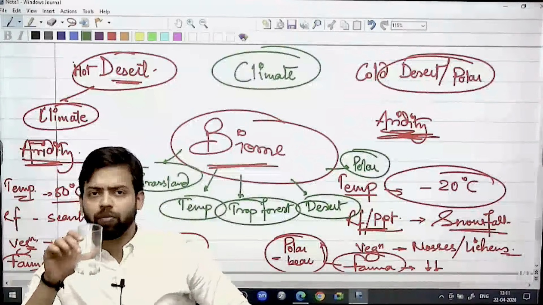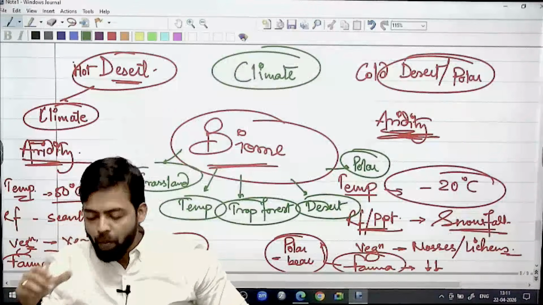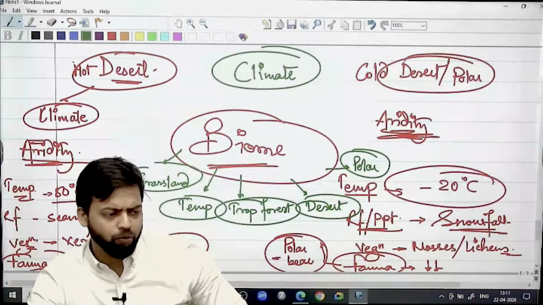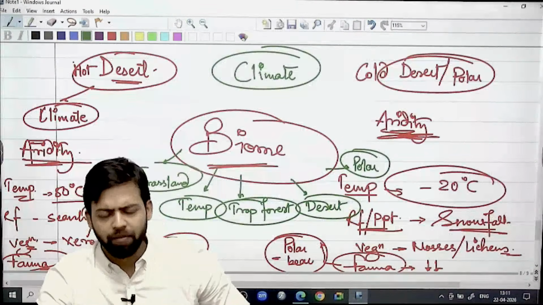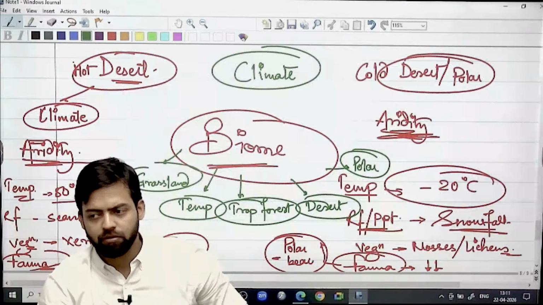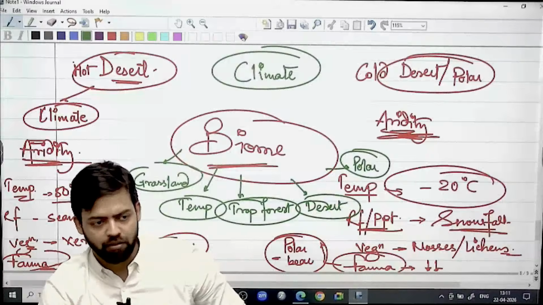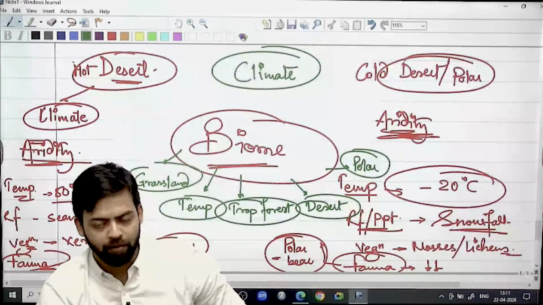Climatic condition is a determining factor basically, along with the topography, right? For example, and we have seen this in geography, even in the equatorial region, if there is high altitude, what will happen?